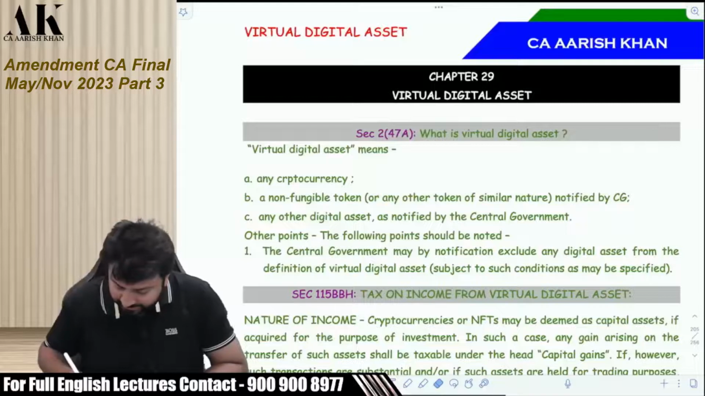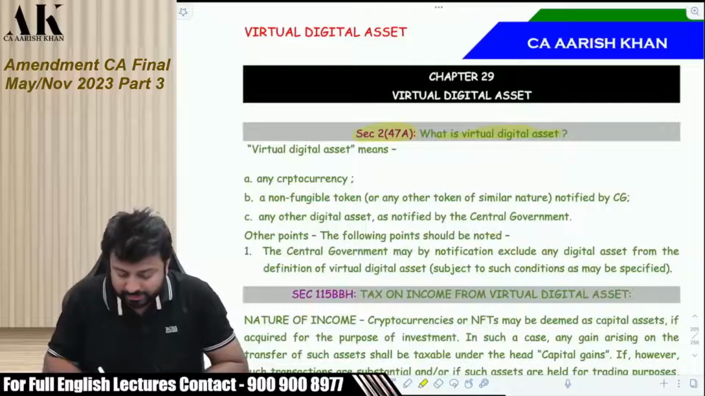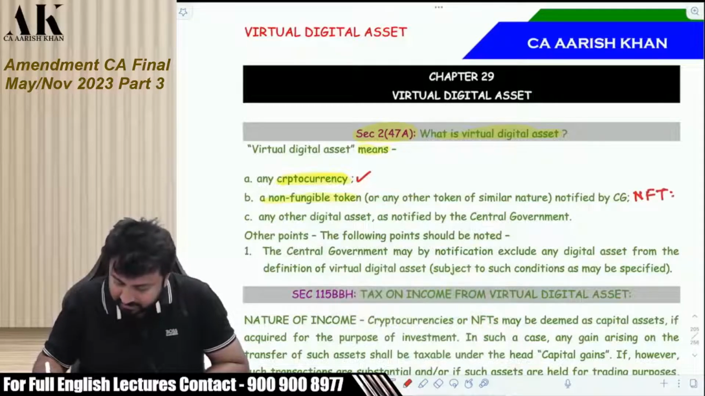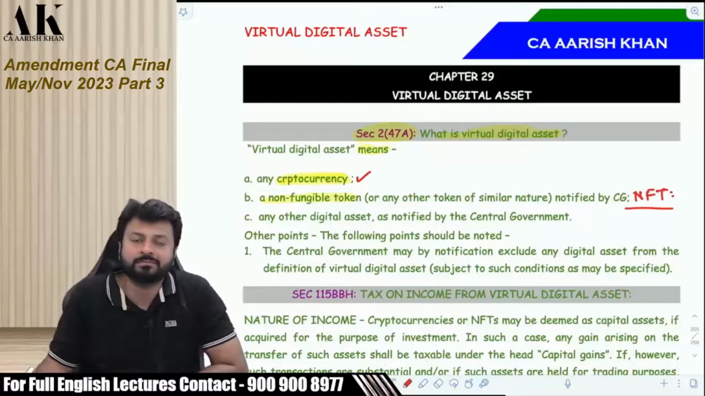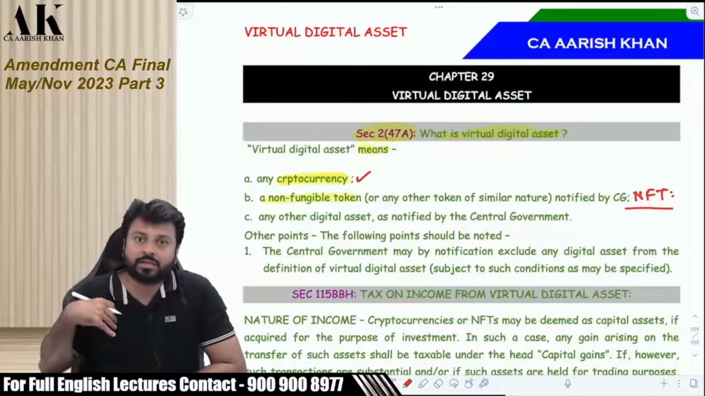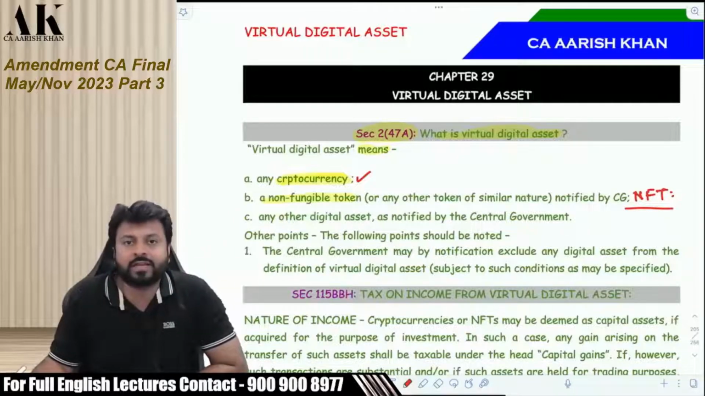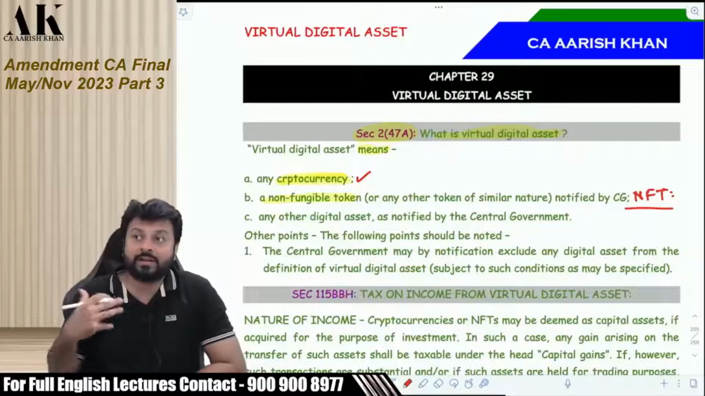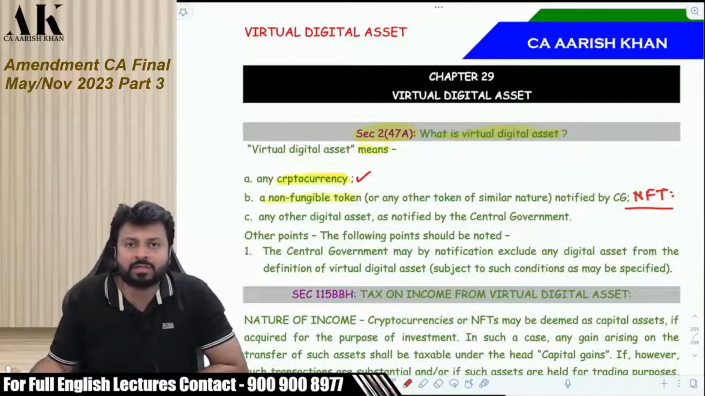Section 2(47A) is the definition of virtual digital asset, and they have included two things in that. Virtual digital asset means what? First of all, any cryptocurrency like Bitcoin and all. And second is NFT, non-fungible token. You might know that there is something called NFT, which is very popular in today's world. I will not get into the explanation of what is NFT, but there are a lot of celebrities who sell their non-fungible tokens, so you can say that I have the rights of that celebrity. For example, Amitabh Bachchan has come up with his NFT, and it has been sold for lakhs of rupees.